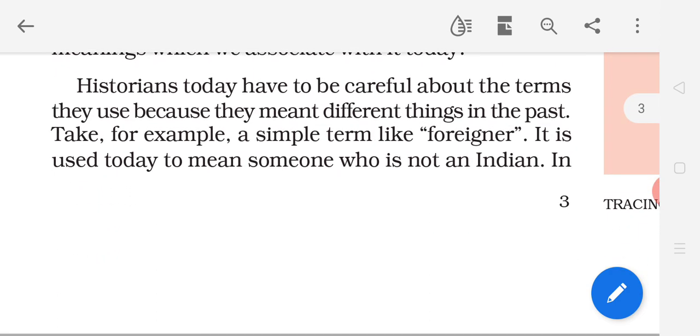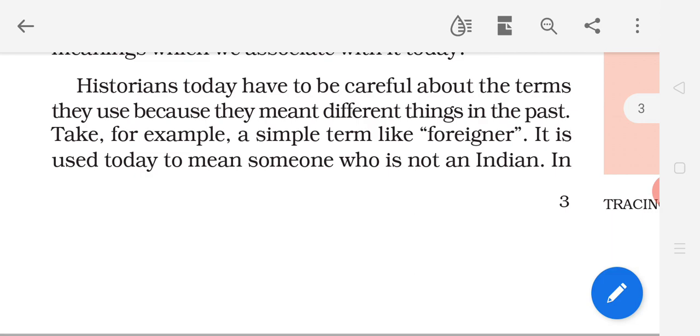So see this paragraph. Historians today have to be careful, those historians who are searching and finding out about the past. They have to be very careful about the terms, the words, and the meanings they use, because they meant different things in the past.